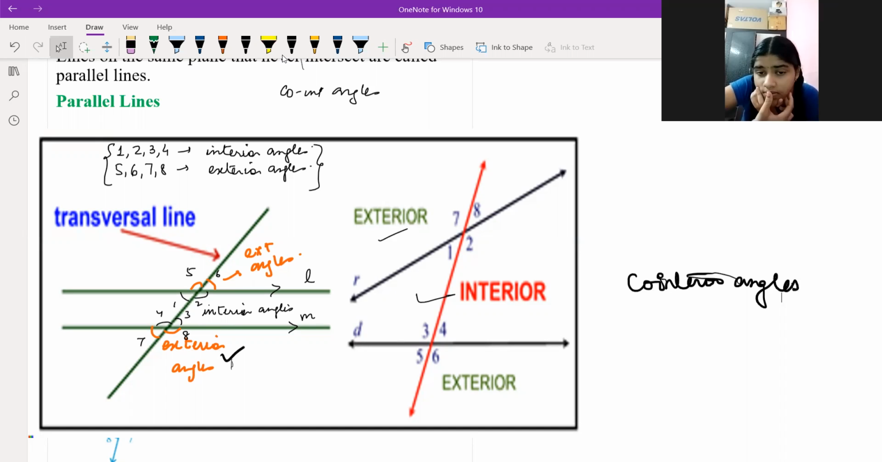Yes, sir. That is interior alternate angles. Angle 1 is equal to angle 3. Angle 2 is equal to angle 4. It's clear, Diksha? Yes, sir. But co-interior is the sum of both angles should be equal to what? 180. Co-interior means you should look at the left hand side, where you are just seeing the transversal. So which angles are on the left hand side? 1 and